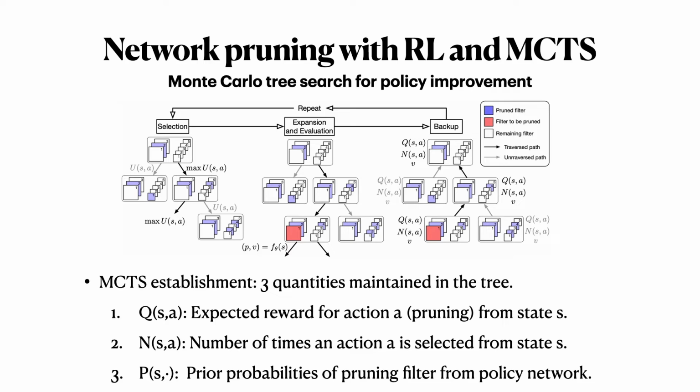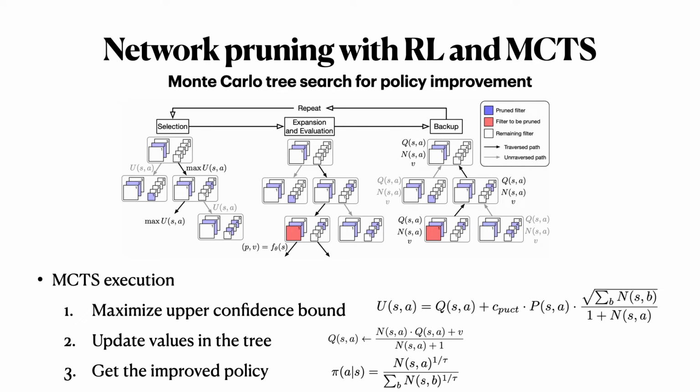For each node in the tree, we maintain the following three quantities: the expected reward for action a from state s, the number of times that an action a is selected from state s, and the prior probabilities of pruning filters from the policy network. Starting with a CNN to be pruned and an empty tree, the MCTS is iteratively executed by selecting actions that maximize the upper confidence bound.